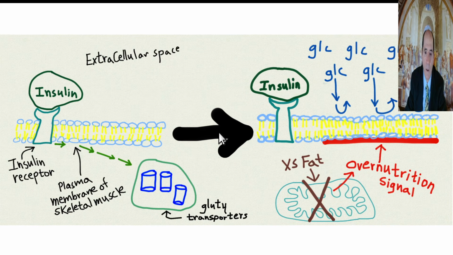Okay, now we're looking at insulin resistance. When you've eaten a high-fat diet, you get fat flooding into the mitochondria, overwhelming the mitochondria, and it sends out a signal called overnutrition, which blocks the glucose type 4 transporters from going up to the plasma membrane of the skeletal muscle cell. Now the glucose, which normally the majority of it would go into the skeletal muscle cell after eating so it can be stored as glycogen, can't get into the skeletal muscle because the glucose type 4 transporters are not up there.